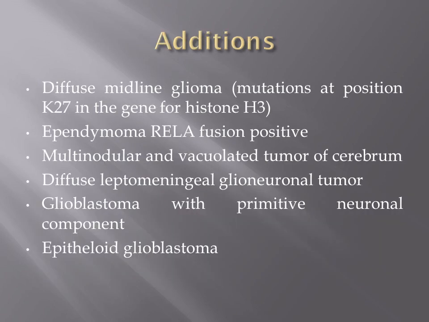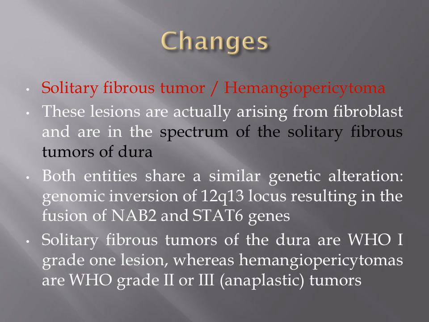Then coming to additions, what are the additions? Diffuse midline gliomas, ependymoma RELA fusion positive, multinodular and vacuolating tumor of the cerebrum, and diffuse leptomeningeal glioneuronal tumors. These are the new additions in the WHO 2016 classification. Then coming to changes, this is the most important thing which we need to remember.